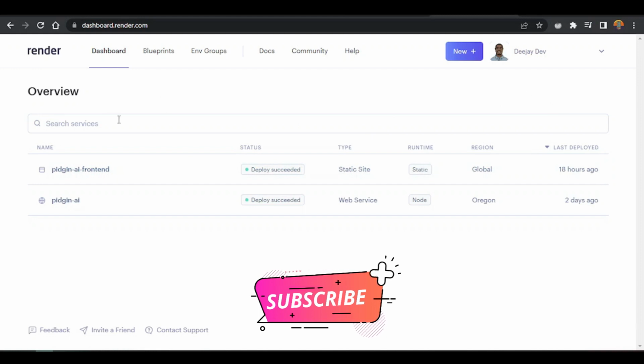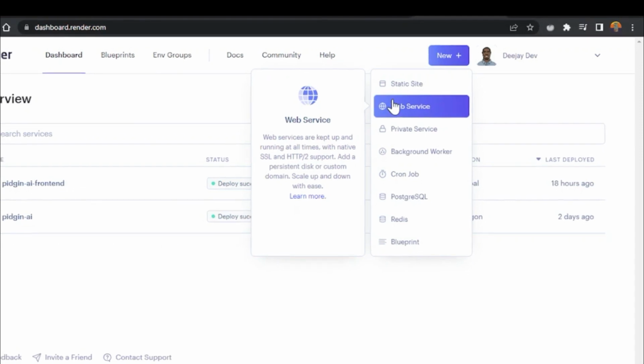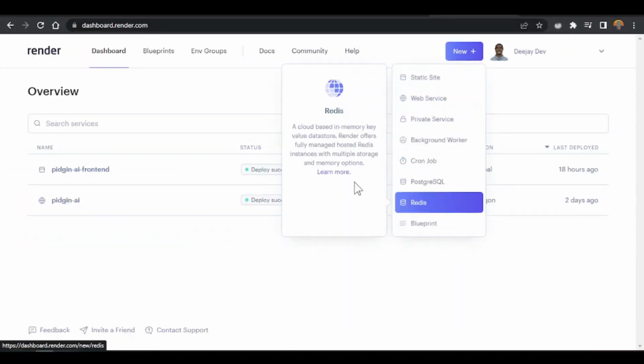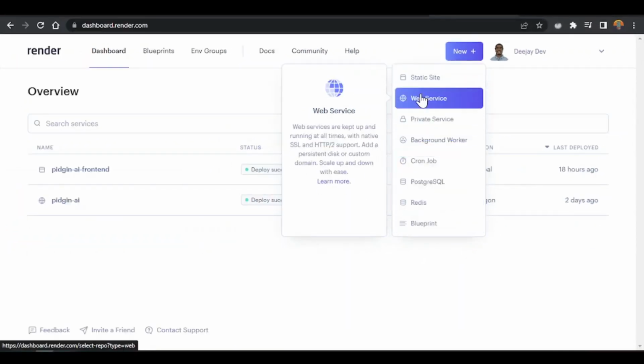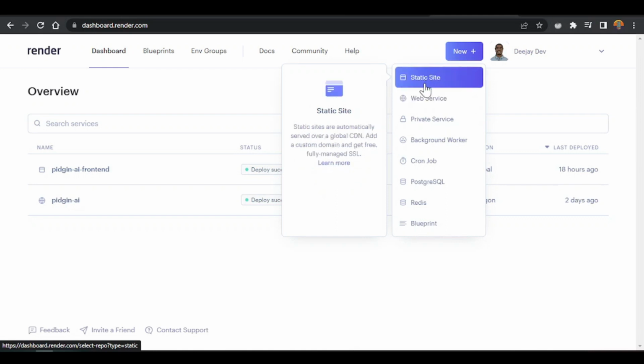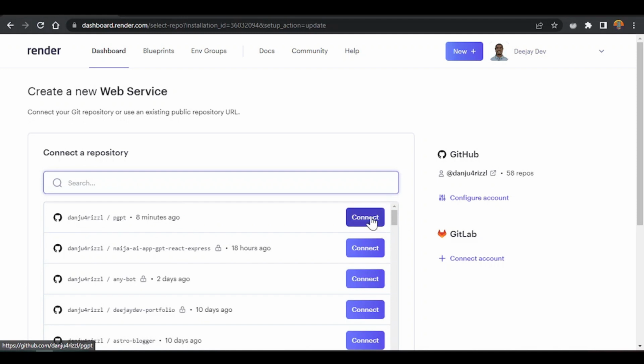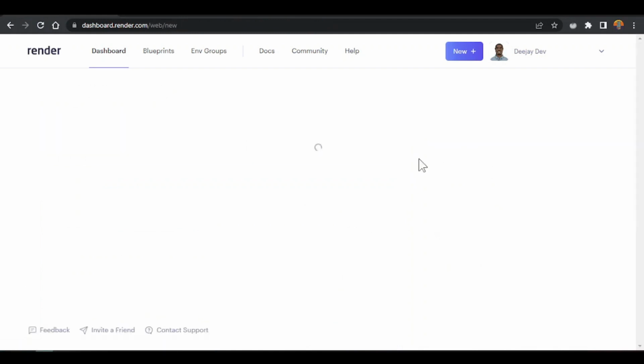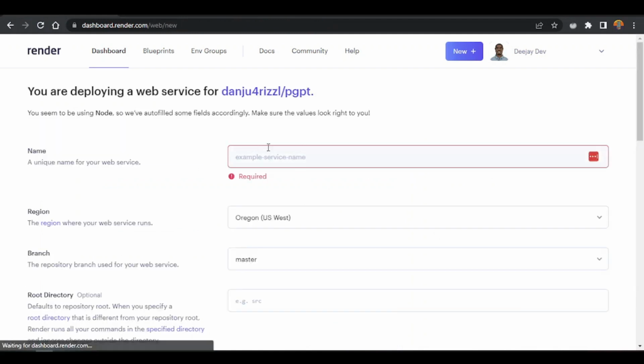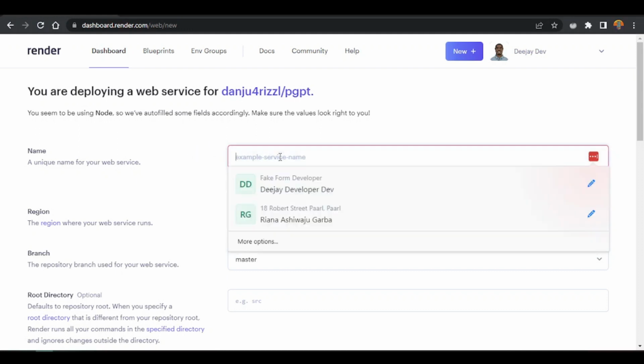So what you want to be say this now here you go to see all your projects, but now go see different projects for here. You go see other kind things for here. So you go to see your web server, you go to see all these options for your screen if you never get any project for render. And when you click web service, if we add our ChatGPT, make it connect to this ChatGPT for here. Now when we add this ChatGPT, we will come give our server a name.